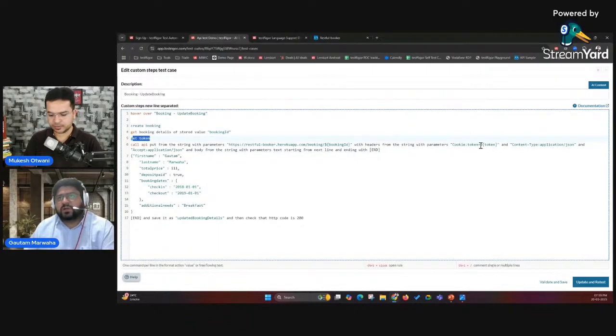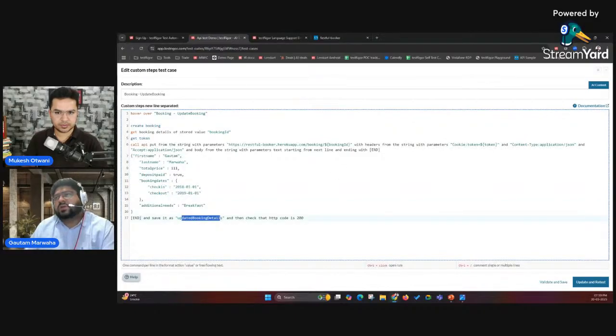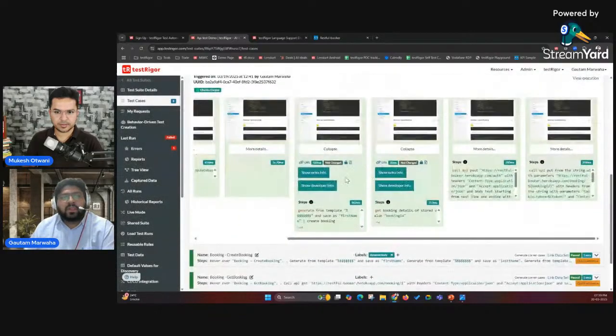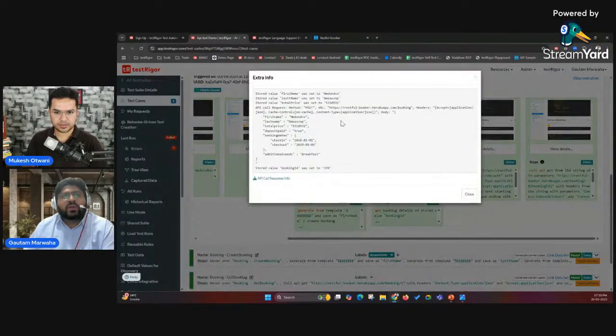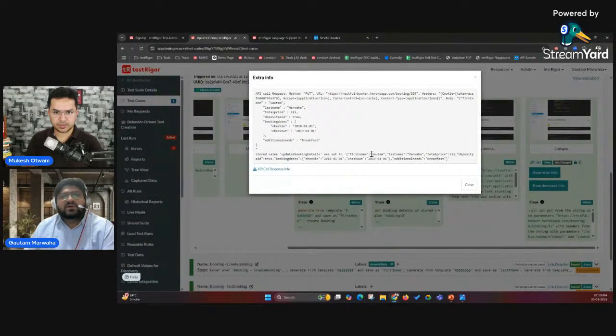That token is passed to this particular header, and then after that, I'm just updating the details like this in this particular ID, and then I'm saving the response of that updated booking details in this particular variable. So it will look like this. When the booking was created, the first name is nmdondvx, and after the update, the first name is Gautam and the last name is Marwa.